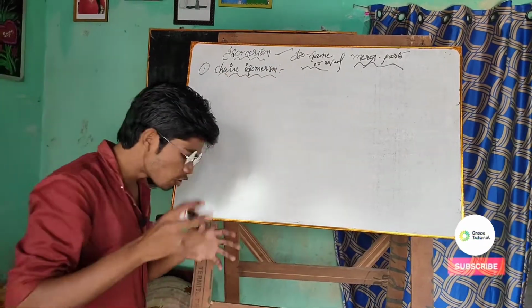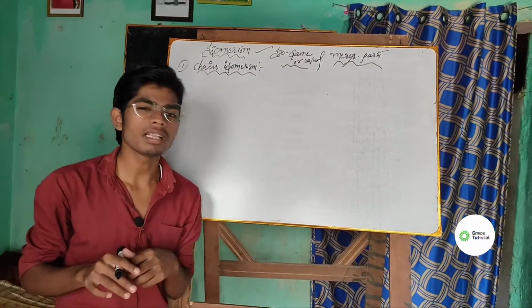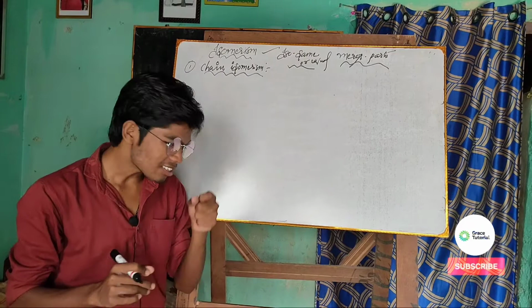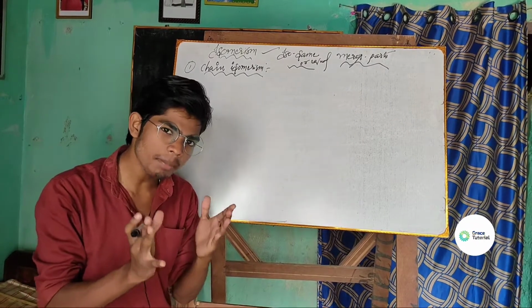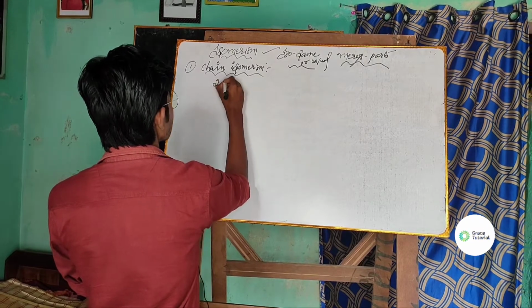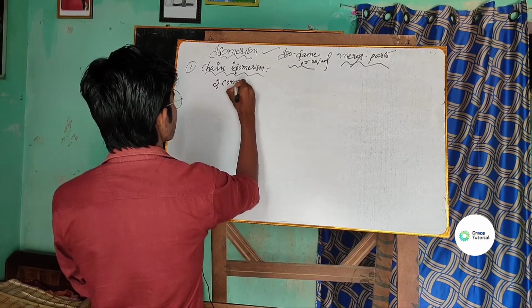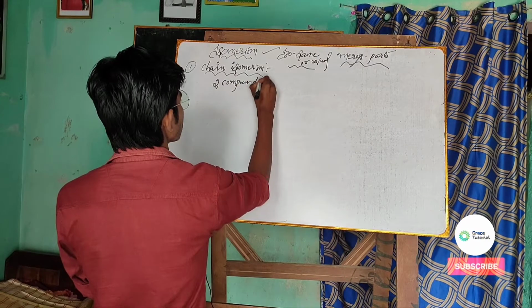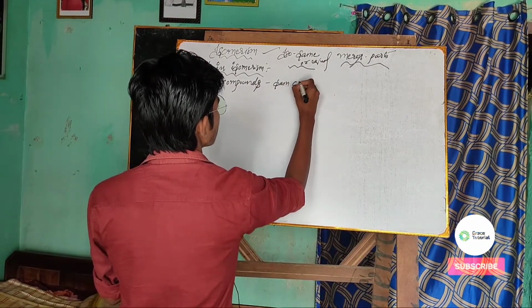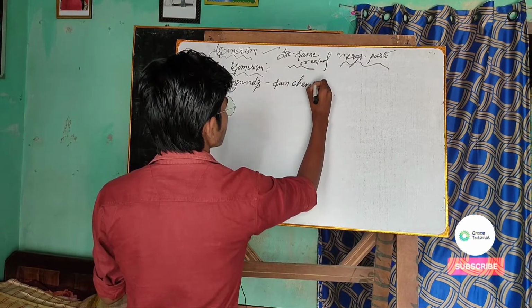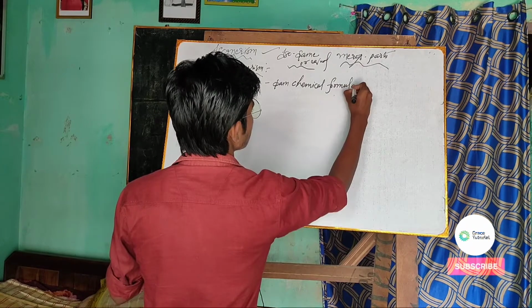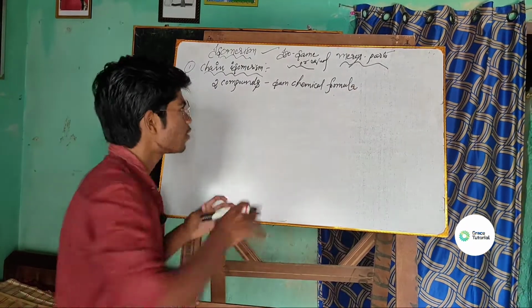So what do you mean by chain isomerism? It's very simple. I have two compounds having the same chemical formula, but what is different here?